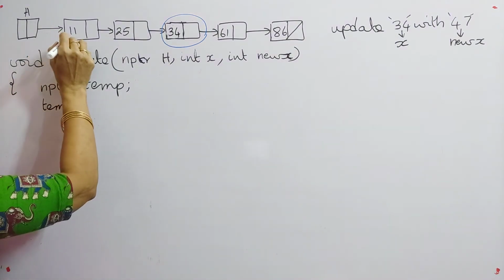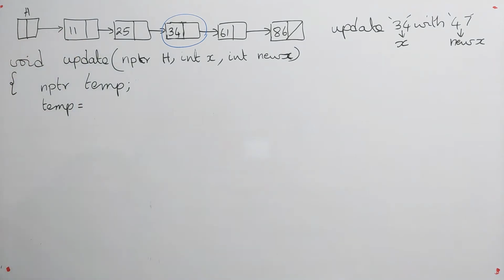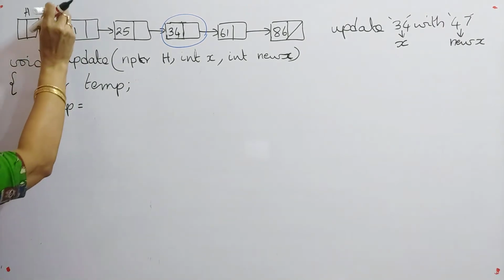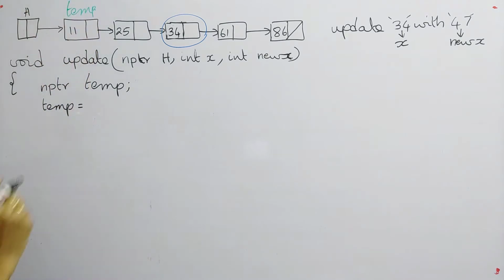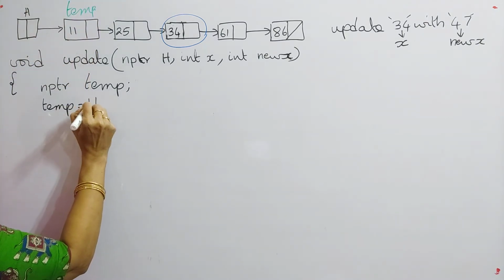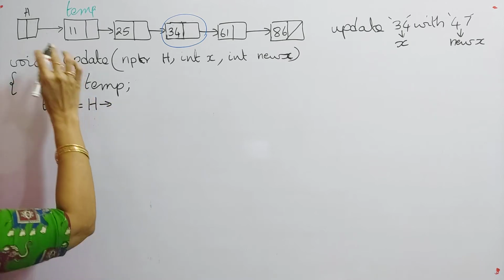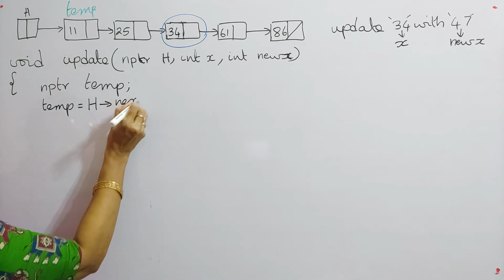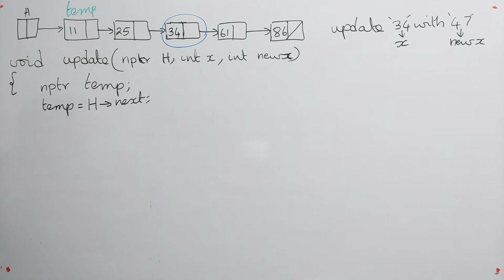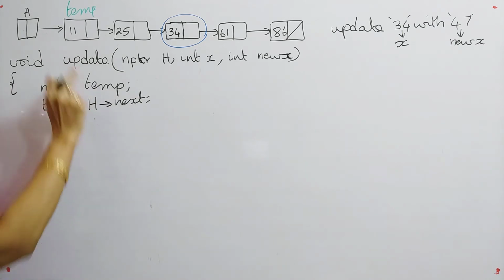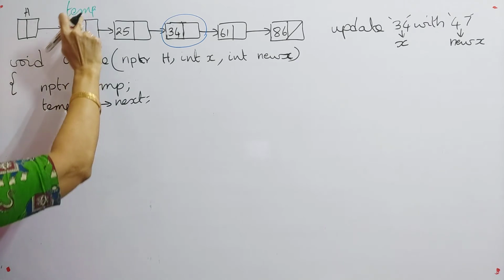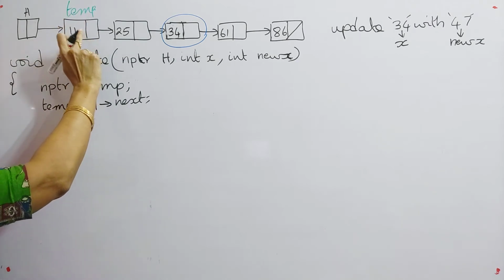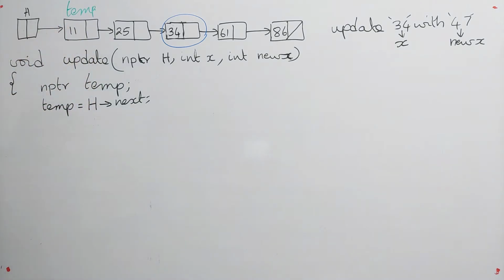So we will start our temp from the first node. How can you give the address of the first node? The address of the first node is available in h next. So temp is equal to h next. That means temp is at the first node. Now it is pointing to the first node. So now temp is the first node.